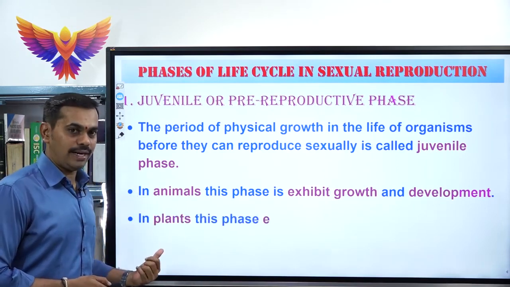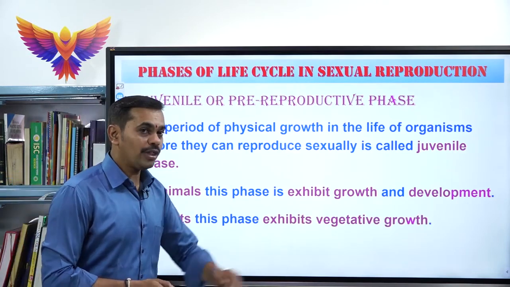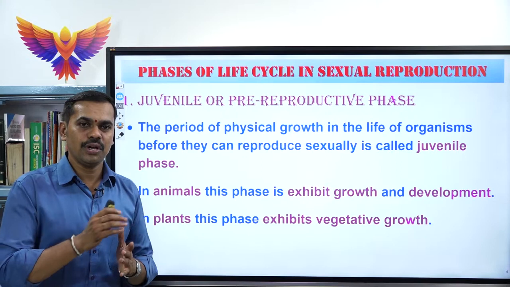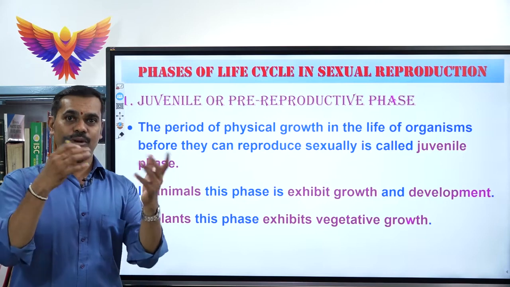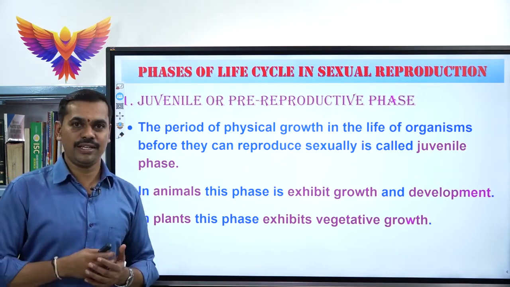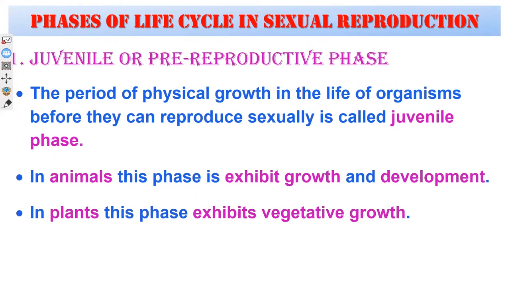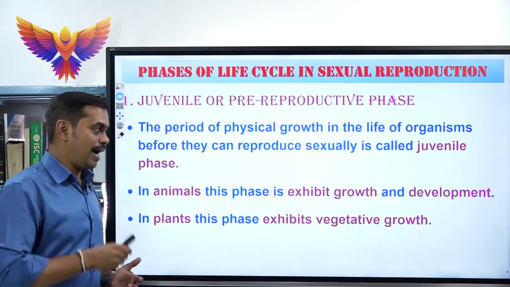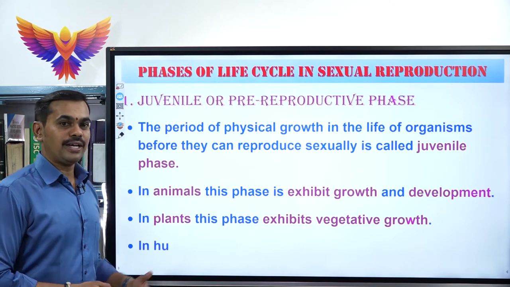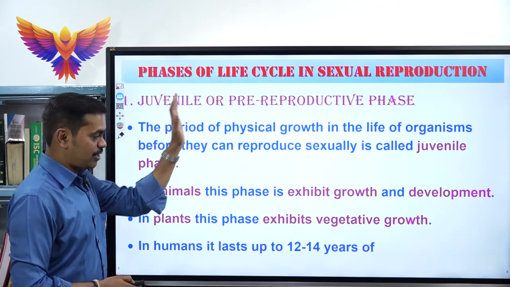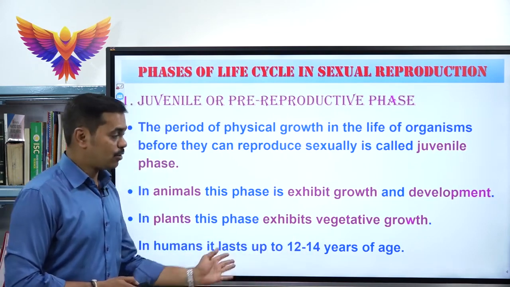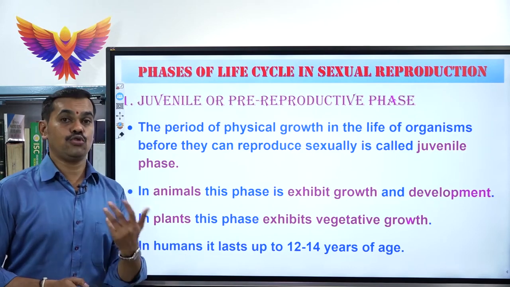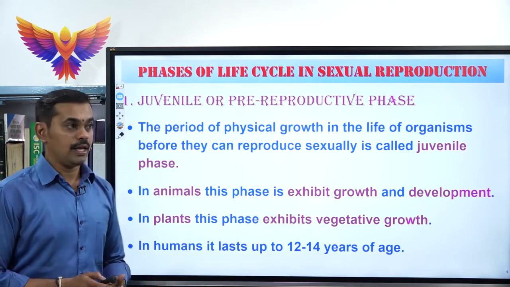But in the case of plants, this phase exhibits only vegetative growth. Vegetative growth means only the roots keep on growing, the stem keeps on growing, branches will form, the number of leaves increases, and the weight and height of the plant body increase, but the plant never produces flowers. That part we call vegetative growth. In human beings, the juvenile or pre-reproductive phase lasts up to 12 to 14 years of age, because after that sexual maturity or puberty starts. I hope you got this concept, a very important concept.